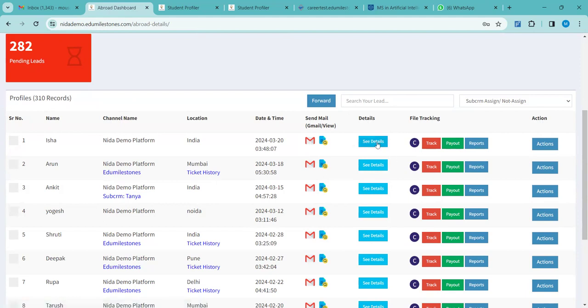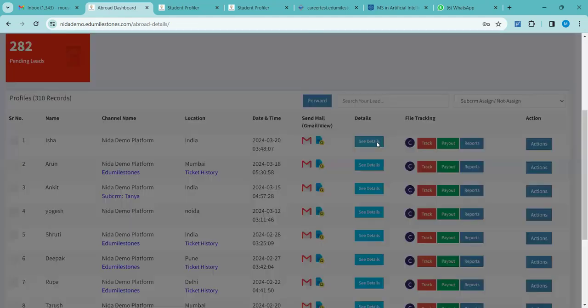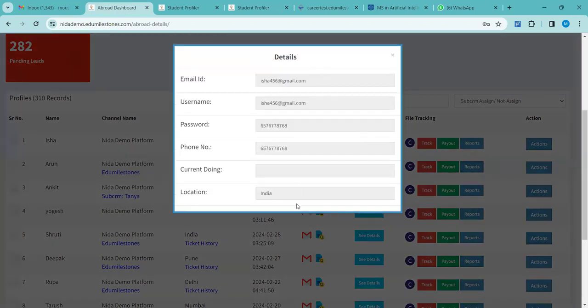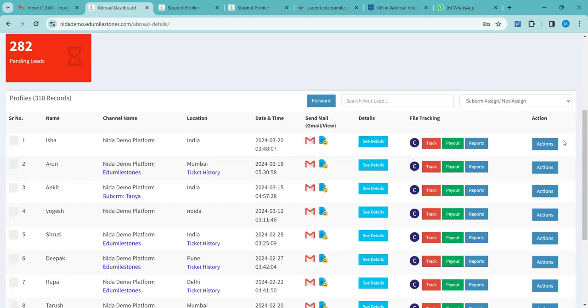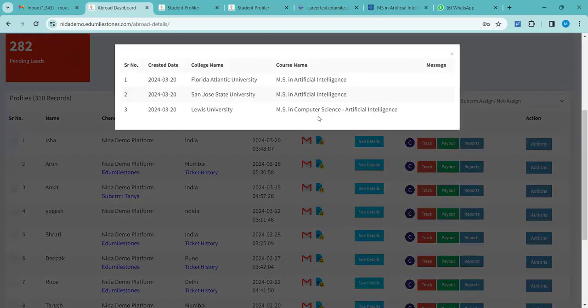Okay. Next is see details. See details is nothing but the information the student has put. So for easy access, this is a shortcut. If you want to check the student's details, you can go to see details and check. The C is nothing again but a shortcut to check which universities have been shortlisted. Okay, so if you remember, we had shortlisted these 3 universities. We have removed 2 universities other than this, right? So these 3 are shortlisted.